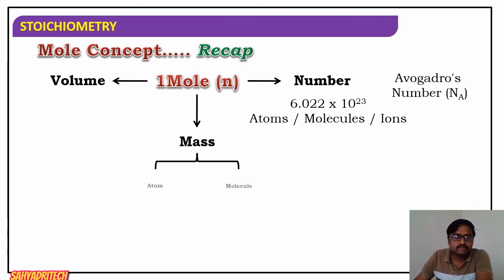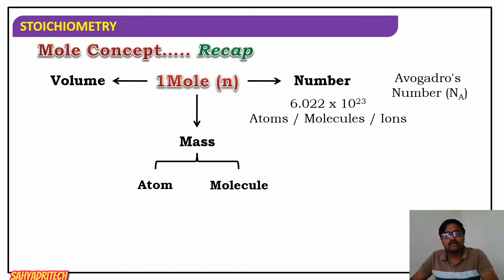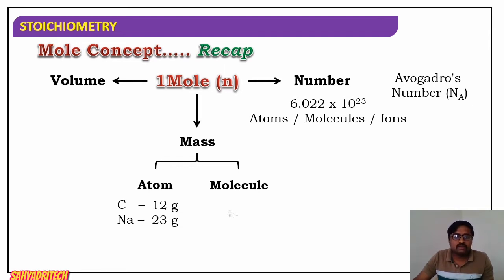Then in terms of mass, 1 mole can be related with atomic mass, or it is also related with the molecular mass, right? So with respect to atomic mass, as we said, the gram atomic mass of an element corresponds to 1 mole. Similarly, the gram molecular mass of a molecule also corresponds to 1 mole.